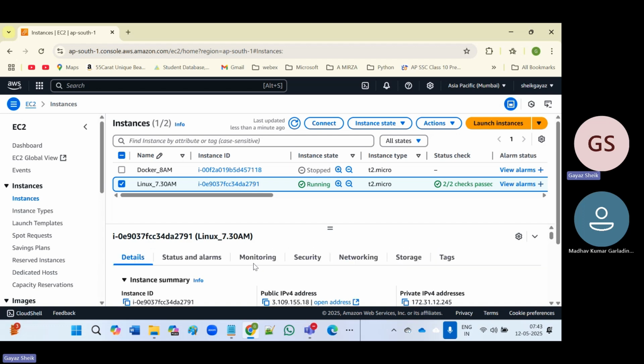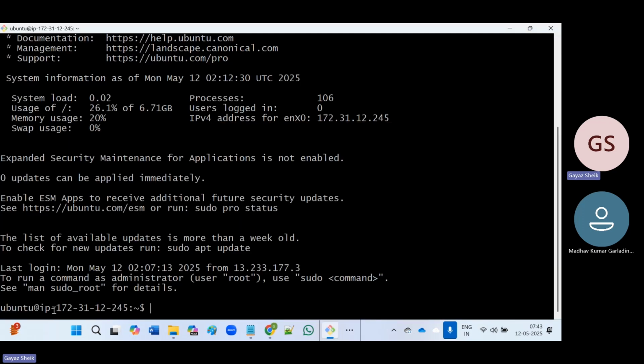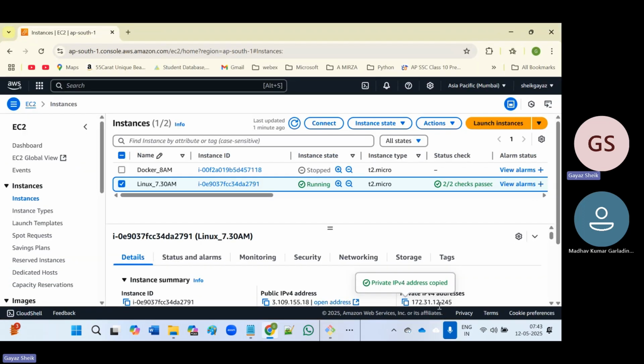This public IP is not constant. It will change whenever we restart our instance, whereas the private IP is not going to change. It will be like a fixed one. Even if we restart the instance, this private IP is not going to change. The IP address given is 172.31.12.245.